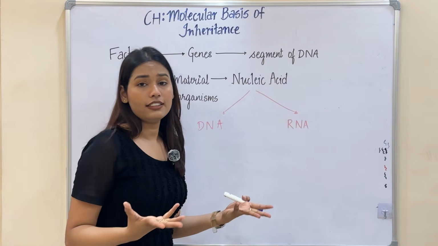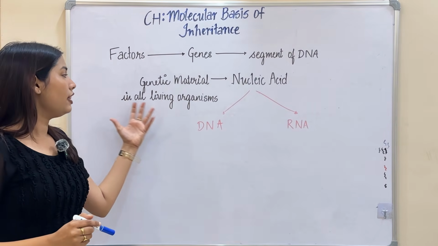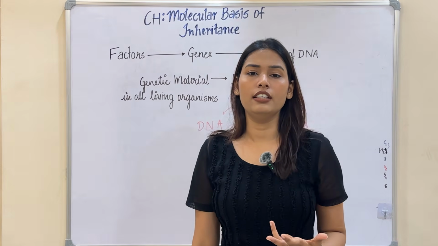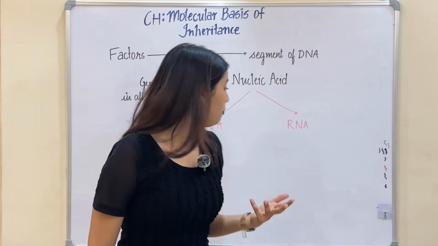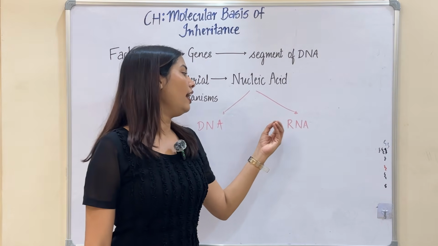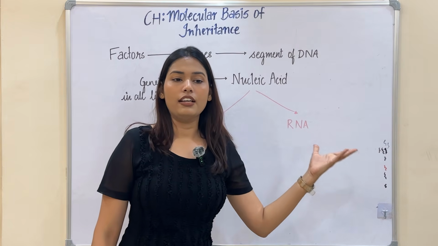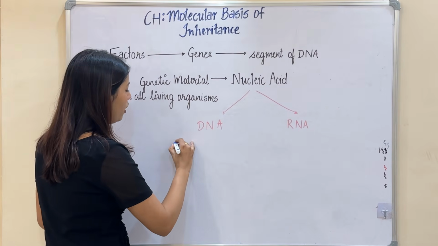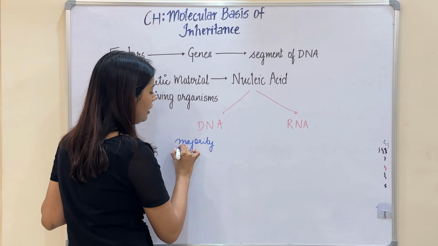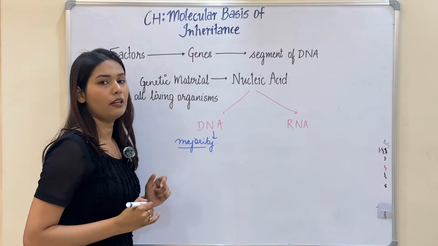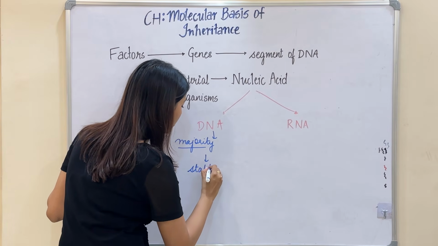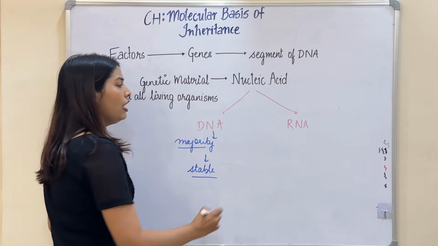So I can say that in all living organisms, the genetic material is a nucleic acid. That nucleic acid can be DNA, deoxyribonucleic acid, or RNA, ribonucleic acid. In the majority of organisms, DNA is the genetic material because it is more stable, and we are going to study why it is stable also.